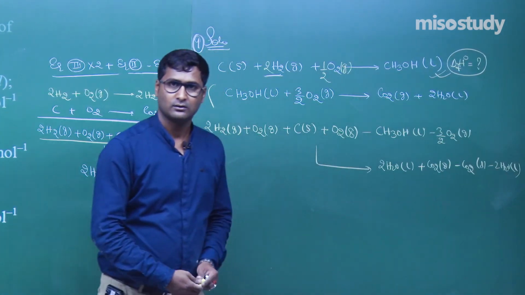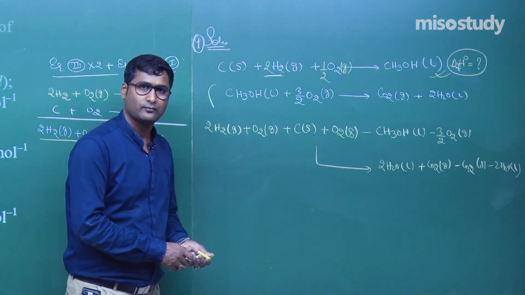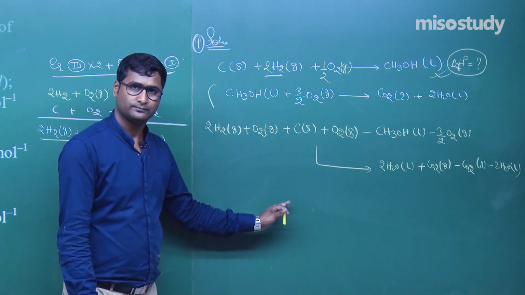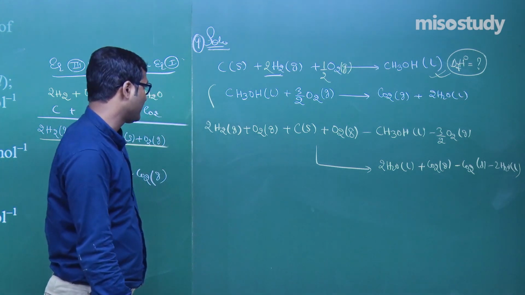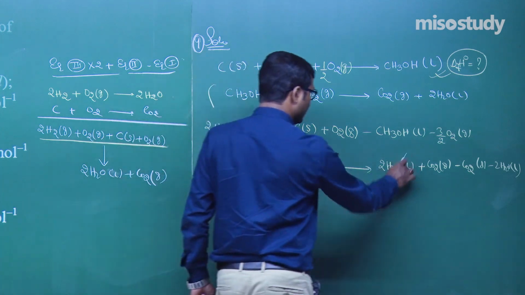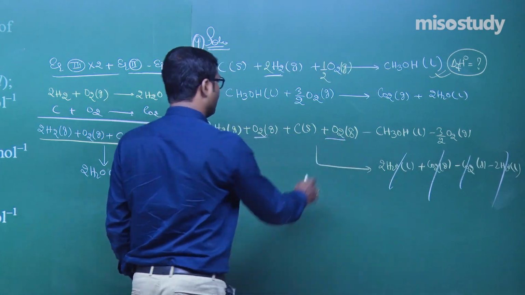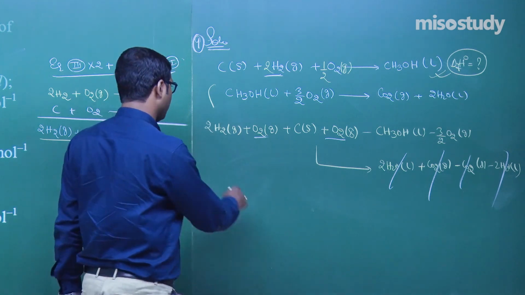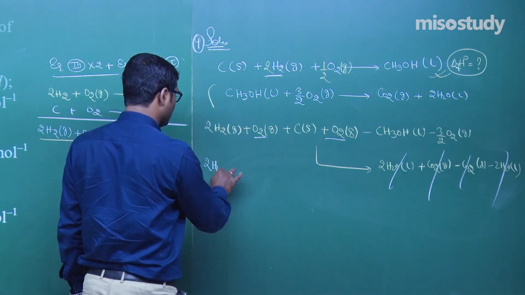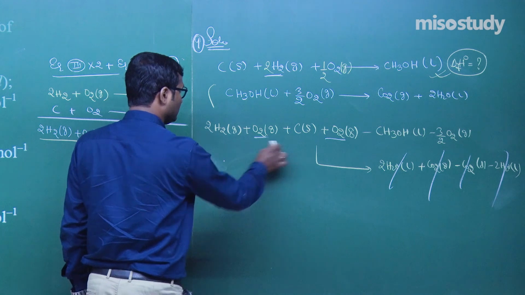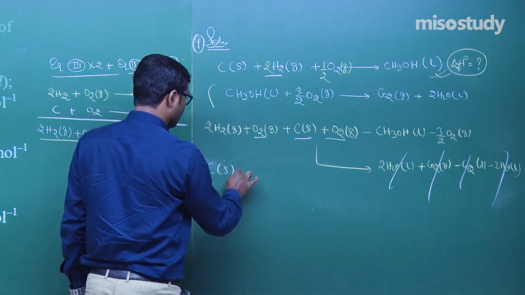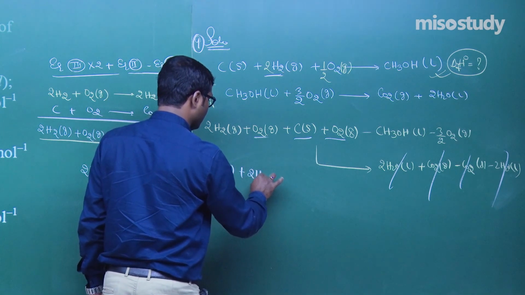Now you can see. This is the case. Now what will happen? Look at, this will cancel this one, this one, this one. Now O2 plus O2, that is 2O2. Now right here 2H2, now arrange them: C plus 2H2.